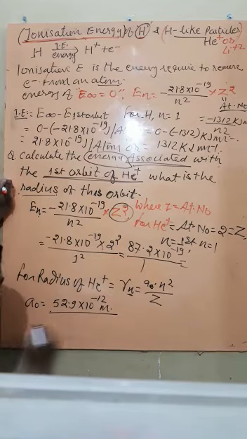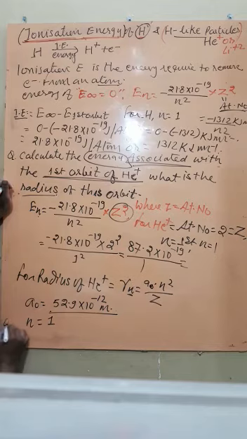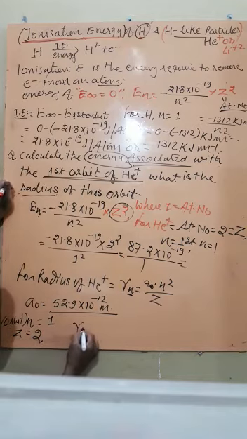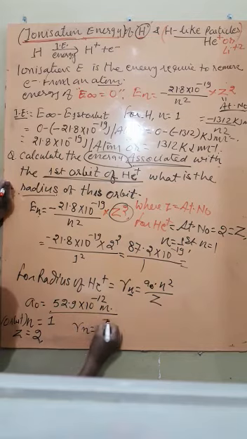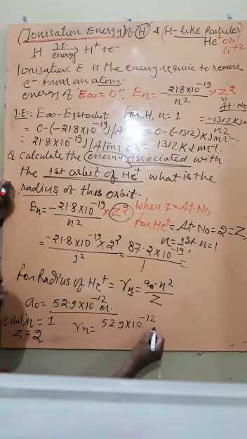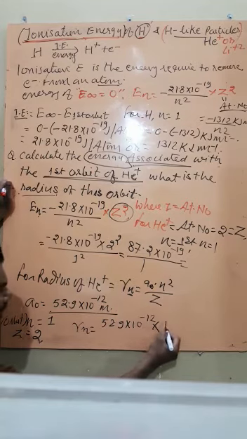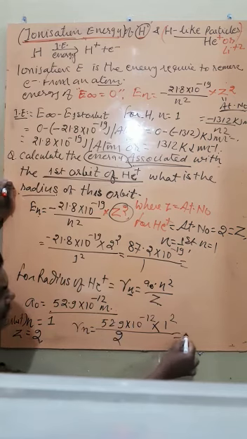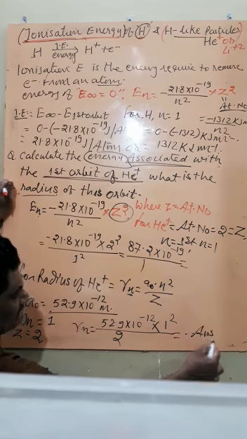Now here n is equal to what? Again 1. Why? n is the orbit, and the orbit is again 1. And Z is equal to 2. Now start placing values. So Rn is equal to A0, 52.9 into 10 to the power minus 12, multiplied by n, that is 1 square, divided by Z, that is 2. You solve it, you will get the answer. Okay?